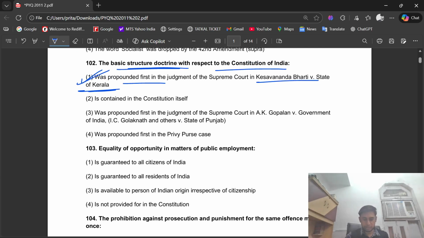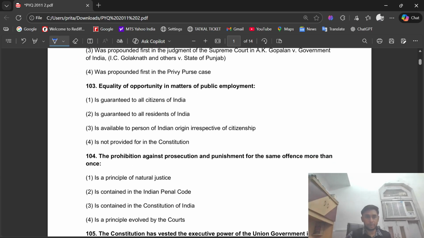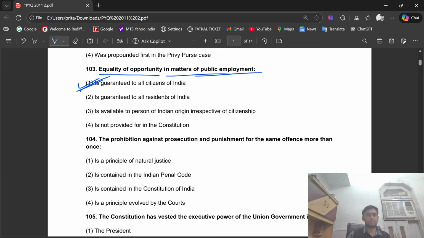See question number 103. Equality of opportunity in matter of public employment is guaranteed to all citizens of India. Right answer is option number first.